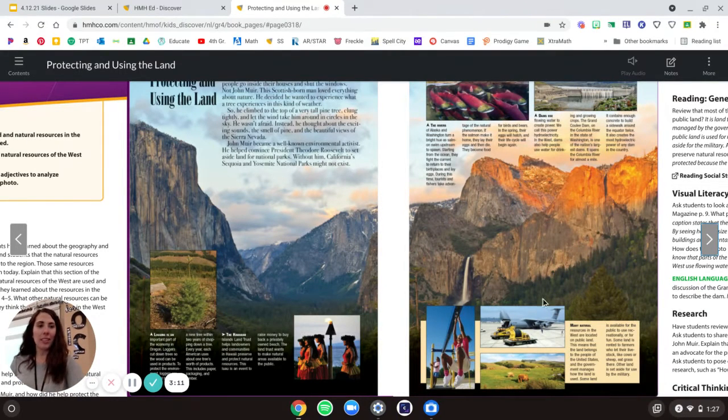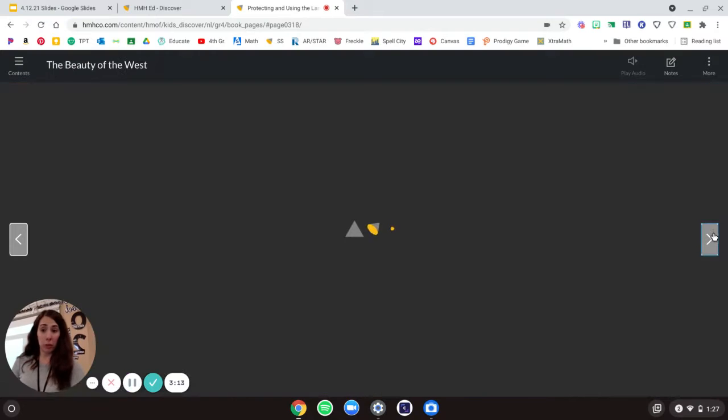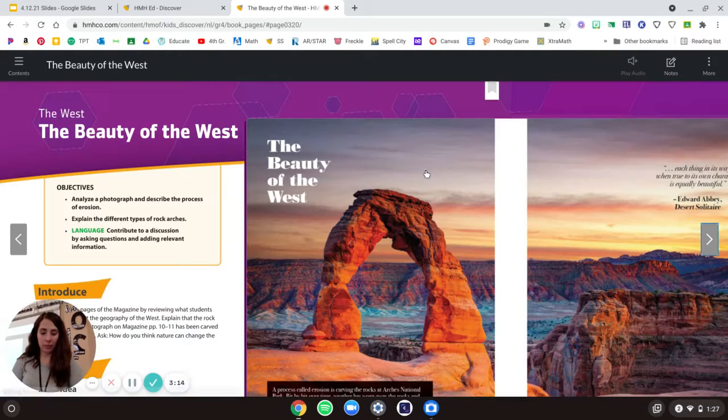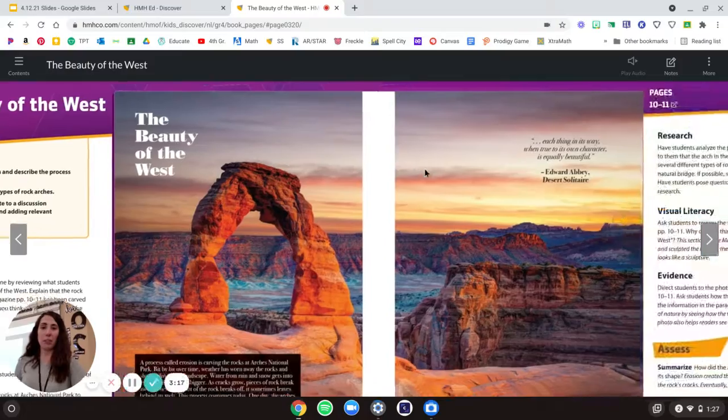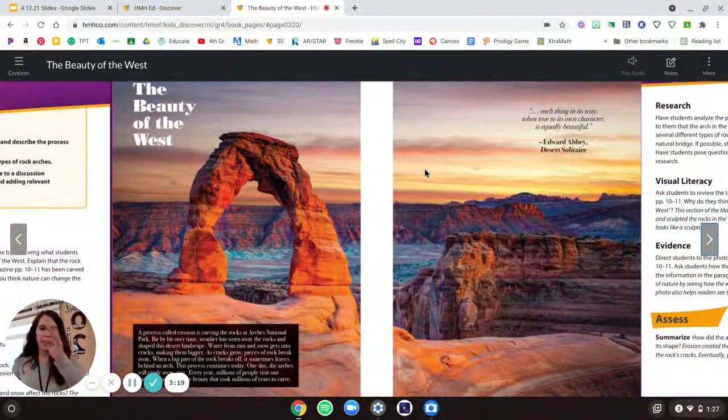Awesome. Then our very last page we did was super short. We talked about the beauty of the West. So read through this short paragraph there about the beauty of the West and how places like this are made. All right. So we have Arches National Park. What causes the rocks to change shape there?